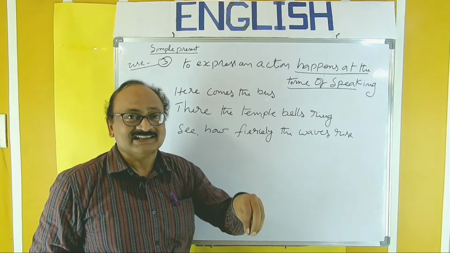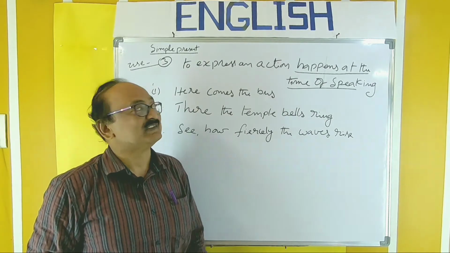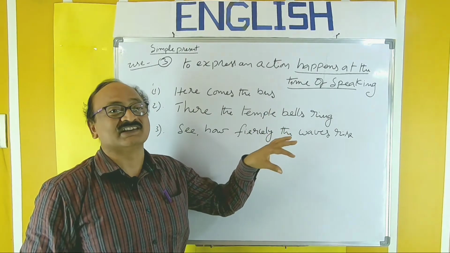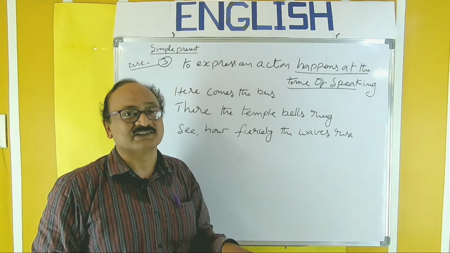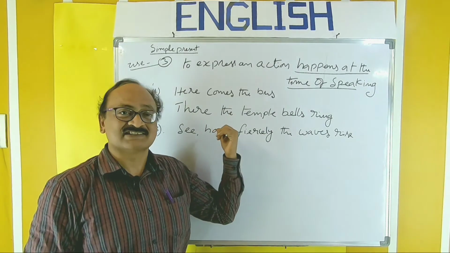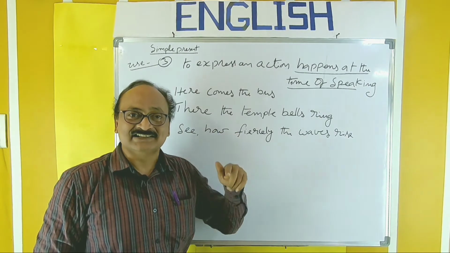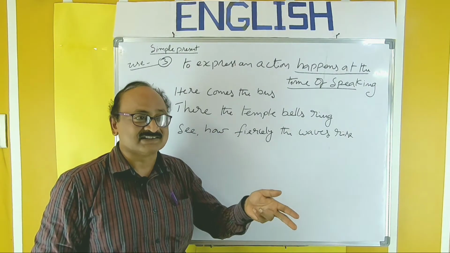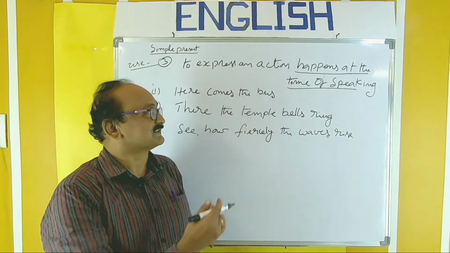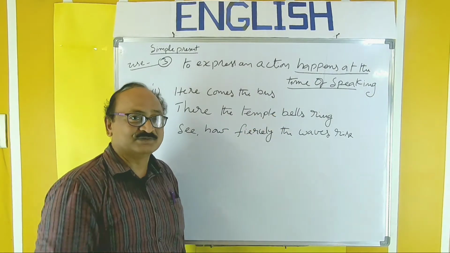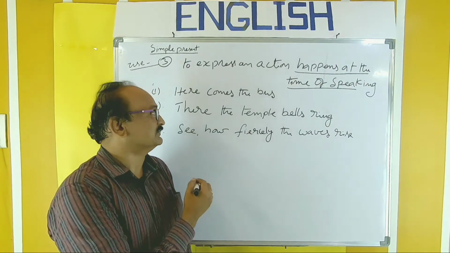Don't say that is happening. It happens at the time of speaking. There is a little bit of indefiniteness here. It happens when we say. That's why this tense is also called present indefinite. Along with the simple present, there is another name, that is present indefinite. So happens at the time of speaking is the use.